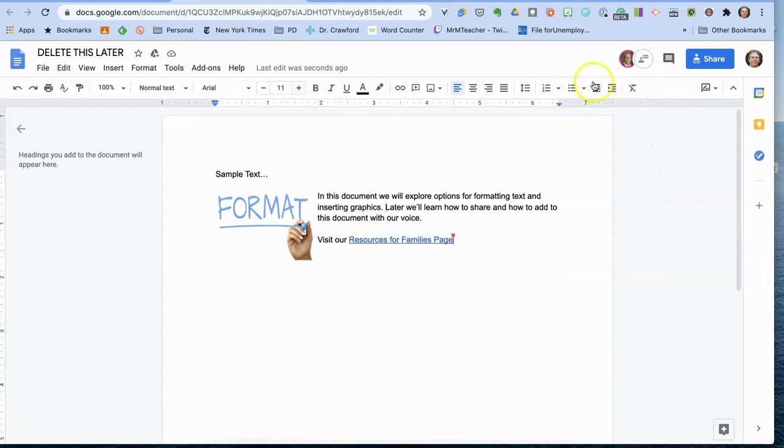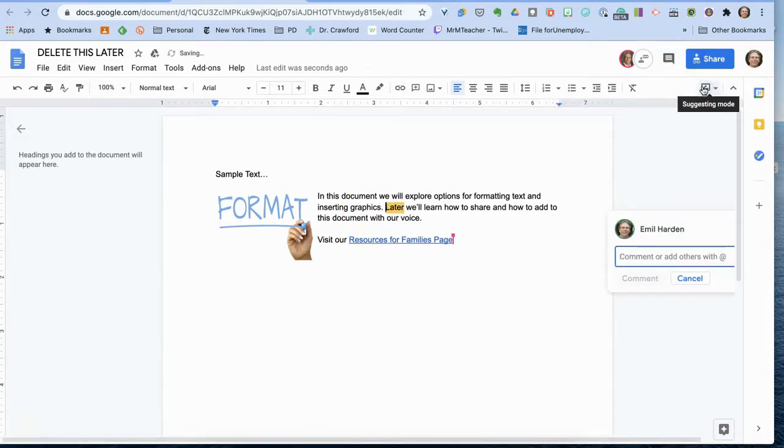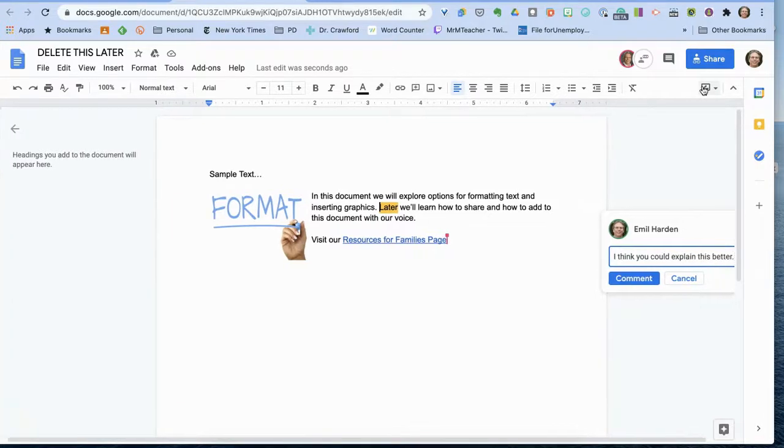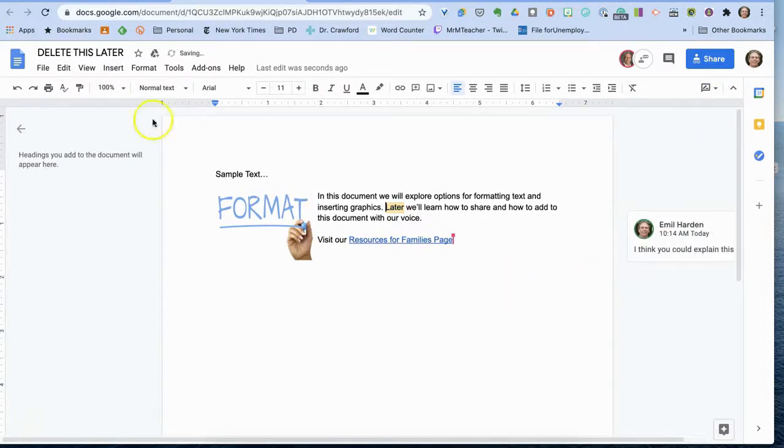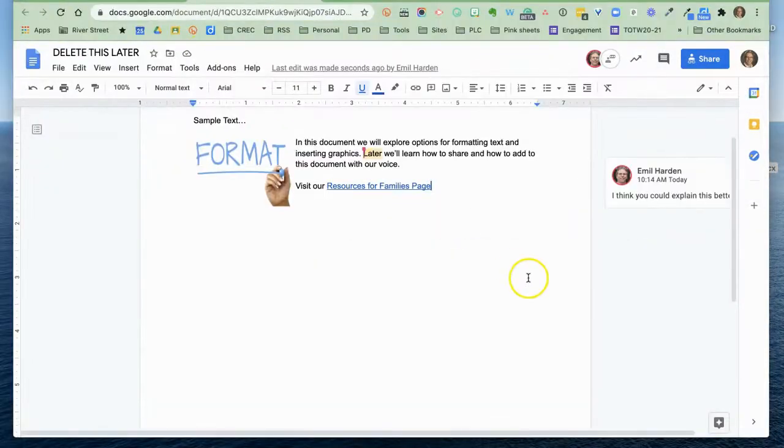So I would put my cursor there, click the comment box, click comment, and say, I think you could explain this better. And leave that comment. Now, back in my other account, as I'm looking on it, I can see that someone's left me a comment.